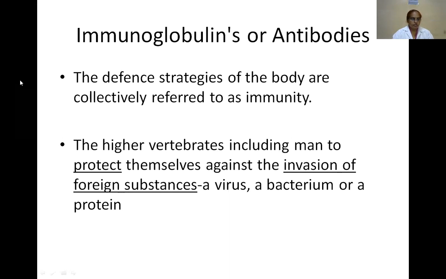Today's topic is immunoglobulins, or antibodies, or gamma globulins. So what are the immunoglobulins? We'll discuss the functions of the immunoglobulins, the structures of the immunoglobulins, and the abnormalities of the immunoglobulins. So what is immunity?